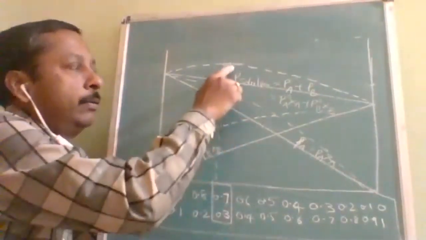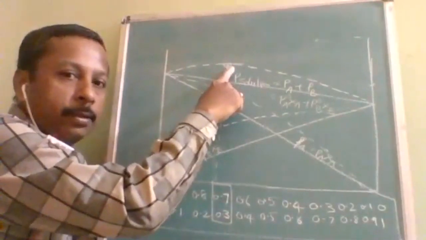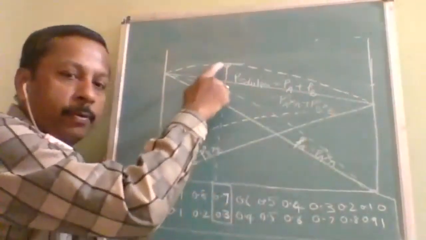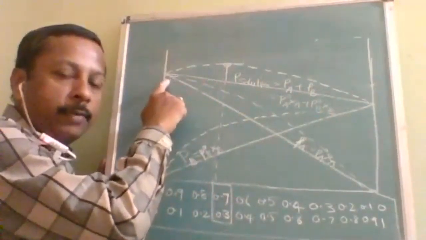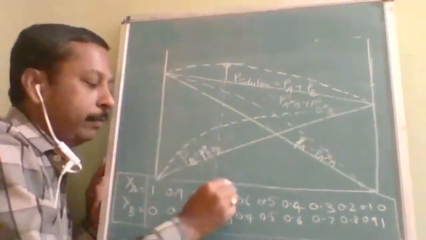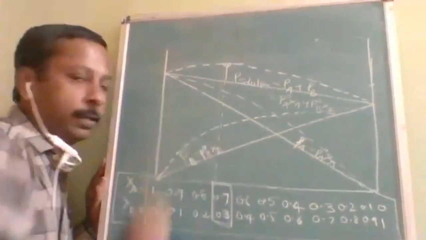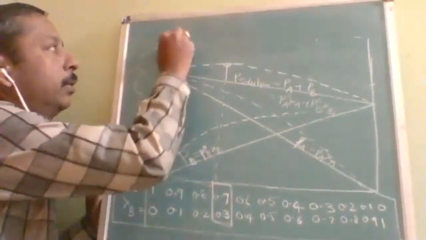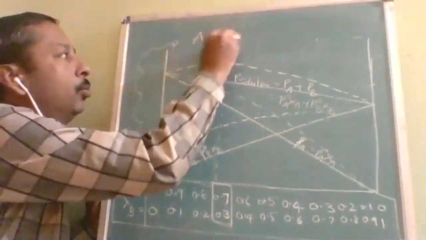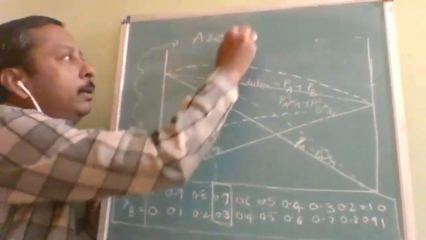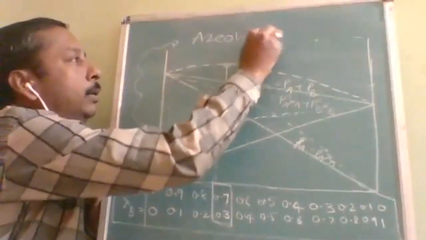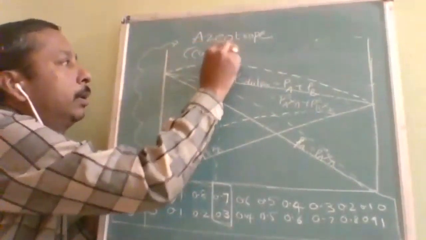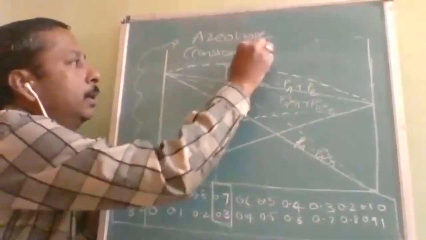At this place, you will find vapor pressure highest. After that, there is a decrease in vapor pressure. Before that also, there is a decrease in vapor pressure. So the highest vapor pressure is found at this point. Okay, so this is most important. This is called an azeotrope. And an azeotrope is also called a constant boiling mixture.